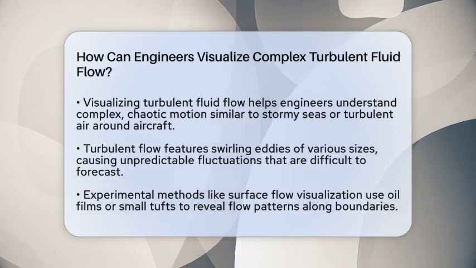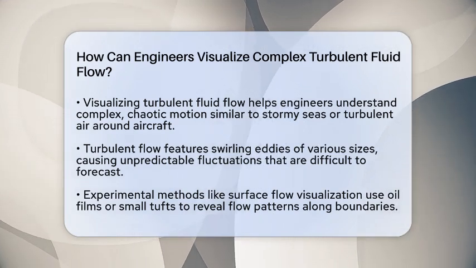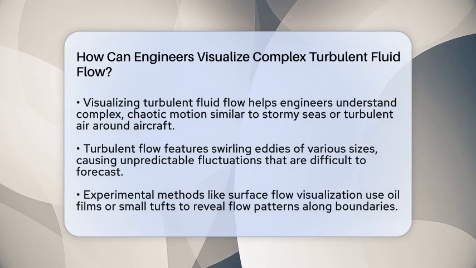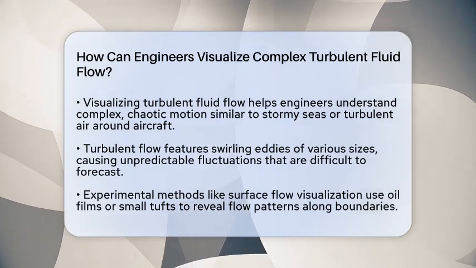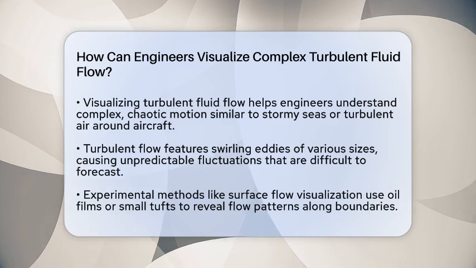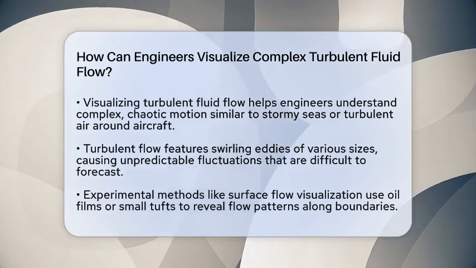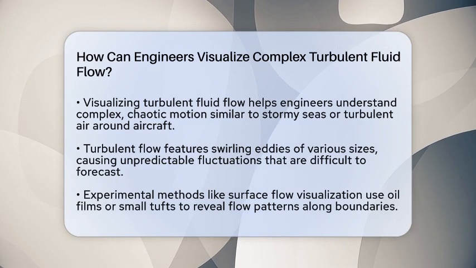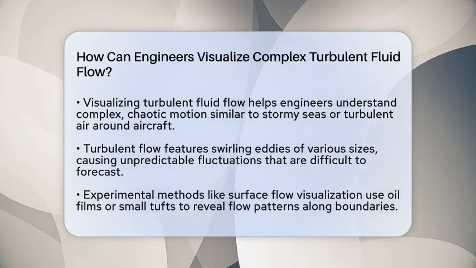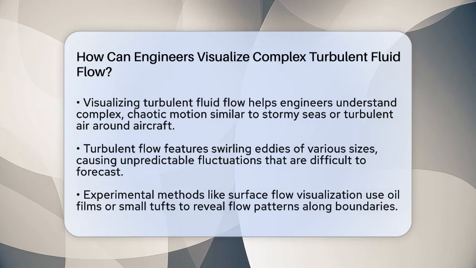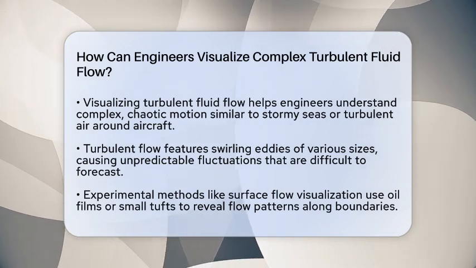Visualizing turbulent fluid flow is like turning a stormy sea into a map you can read. It helps engineers see the hidden patterns and structures within chaos. Turbulent flow is different from smooth, orderly flow. It involves swirling eddies of all sizes, from tiny whirlpools to large vortex structures. These eddies cause irregular fluctuations that are tricky to predict.